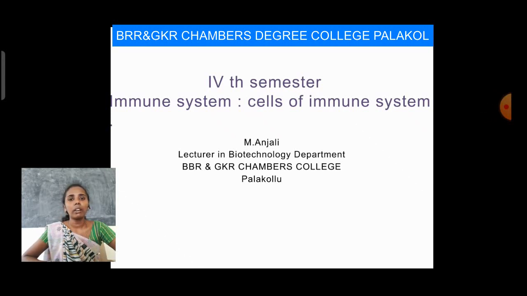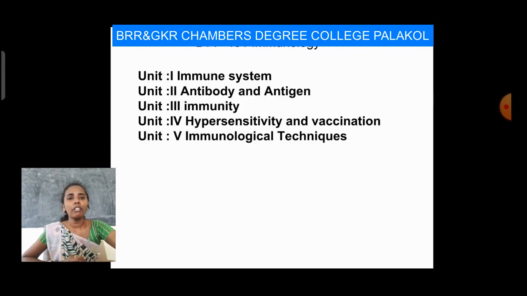In the fourth semester, Biotechnology has an Immunology paper. In this Immunology paper, the first topic is Immune System and Cells of Immune System. In this paper, we have 5 units. The first unit is Immune System. In this unit, we have to study the cells of the immune system, the organs of the immune system, and the different types of immunity present in our body.